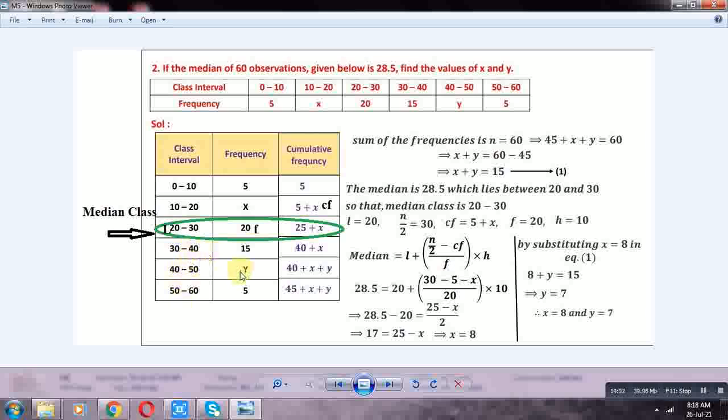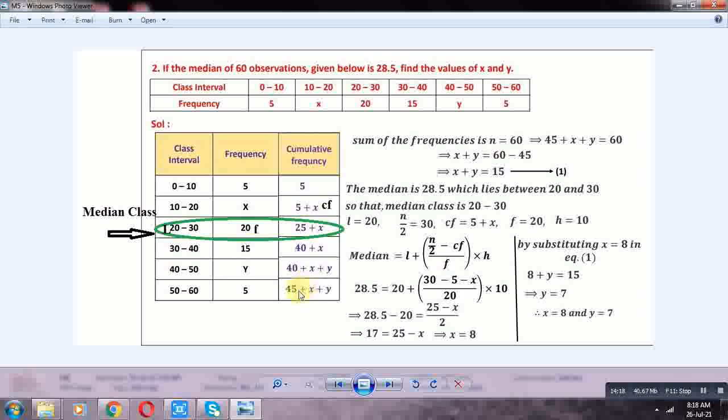Class intervals 0-10, 10-20, 20-30, 30-40, 40-50, 50-60. Frequencies 5, x, 20, 15, y, 5. Cumulative frequencies: adding the frequencies at every step.